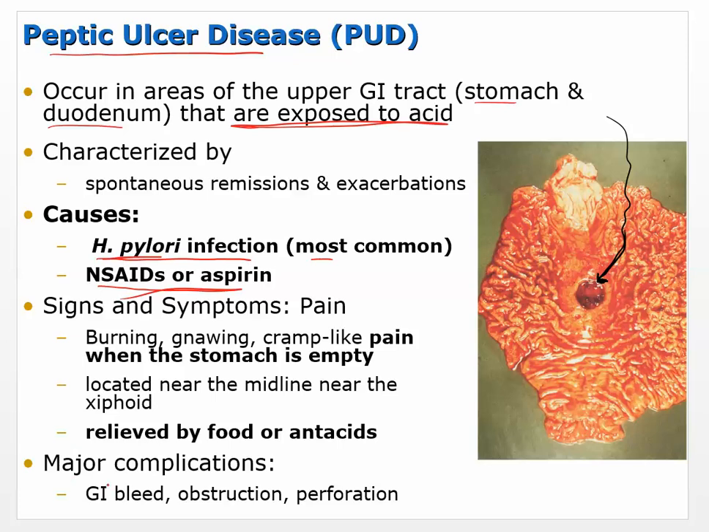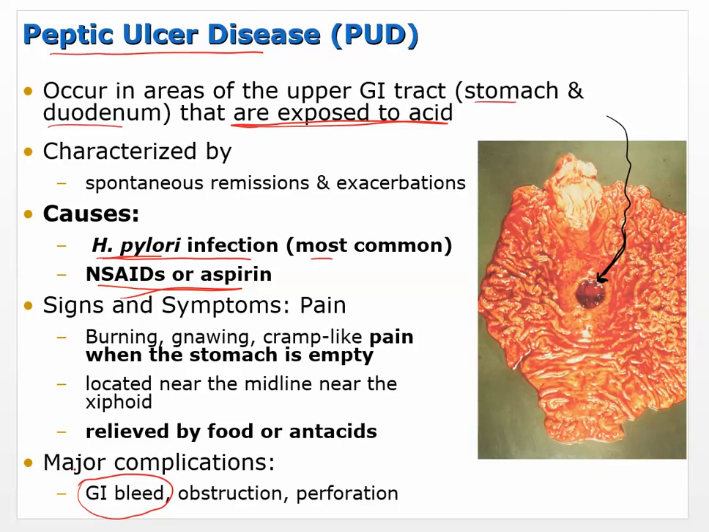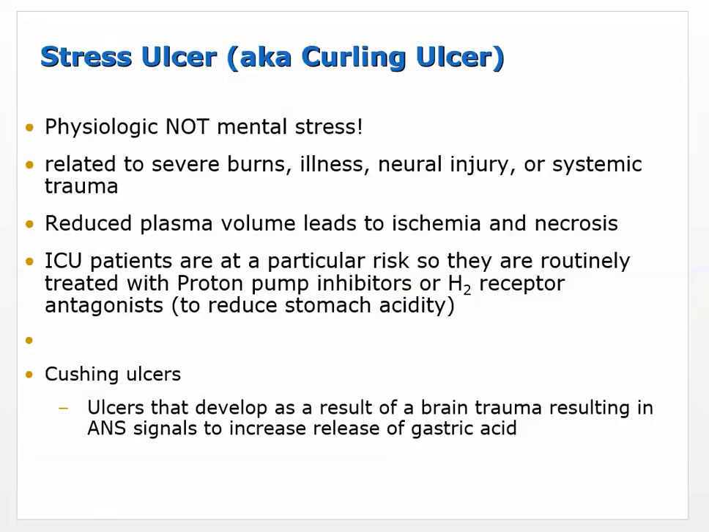So major complications: a GI bleed. Okay, so a GI bleed where you may actually bleed into the peritoneal cavity. It may cause some clotting, some obstruction, perforation. So if it bleeds all the way through, that's kind of what I was talking about with bleeding into the peritoneal cavity. But you can see that these are basically based on the damage that the ulcer is causing.